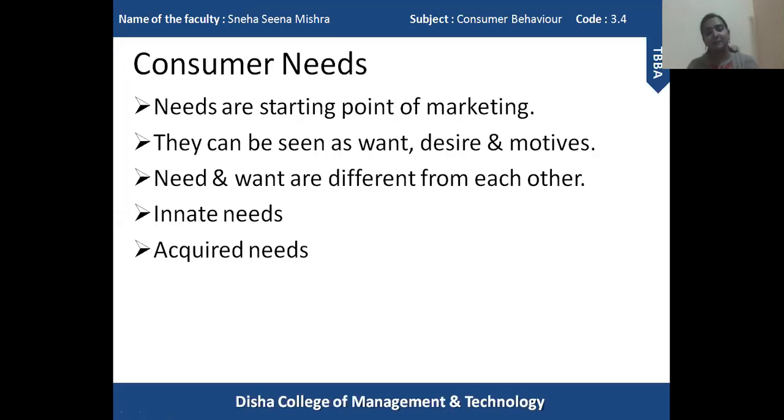Now I'll give an example. Whenever there is a festival season, why do we want to purchase new dresses, new things, and other different kinds of things? The spending increases due to the festive season. We want to decorate our house, we want to purchase new dresses. So why do we actually need to do that?